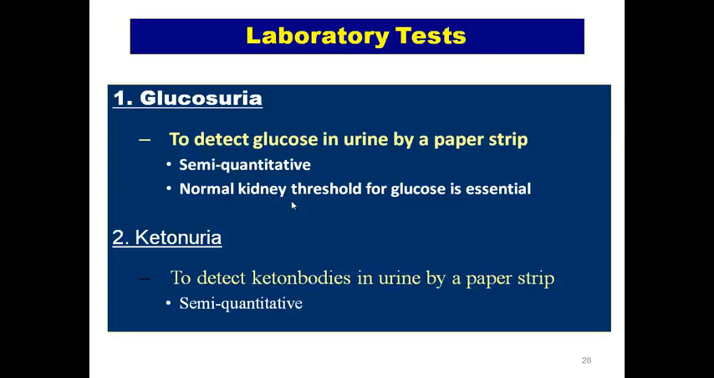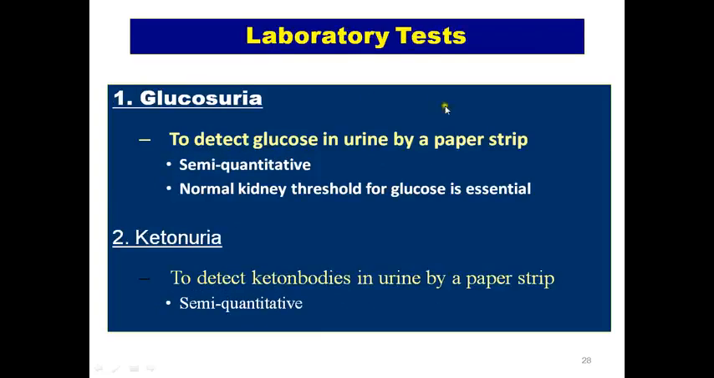So what are the lab tests? Glucosuria, to detect the glucose in the urine by a paper strip. It's semi-quantitative and it depends on the normal kidney threshold for glucose. If the kidney has some defect, is already diseased, then this cannot be much of use. Ketonuria is to detect ketone bodies in urine by a paper strip. It is again a semi-quantitative test.